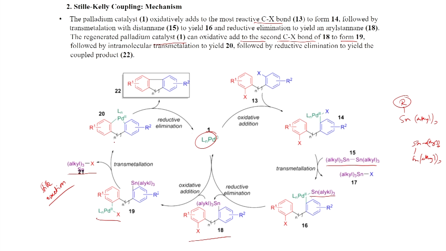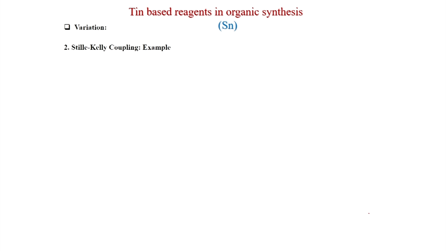So, the Stille reaction happens and you get this intermediate, followed by reductive elimination, and you get the product, and the catalyst is regenerated. This step is very important: distannane is used and generates the aryl tin component, and then this reacts with the aryl halide with the palladium catalyst.